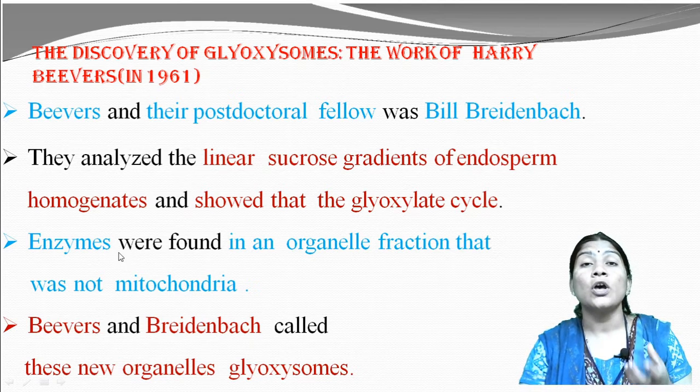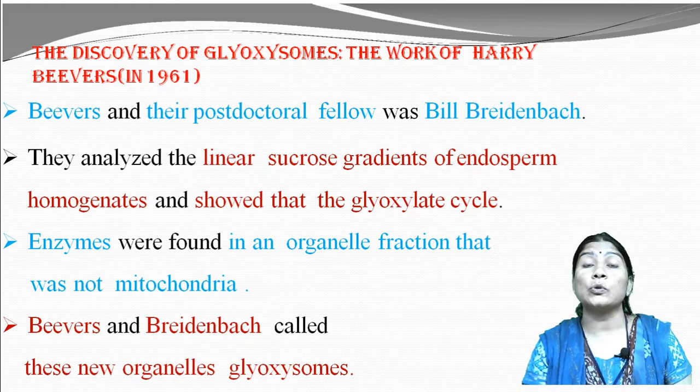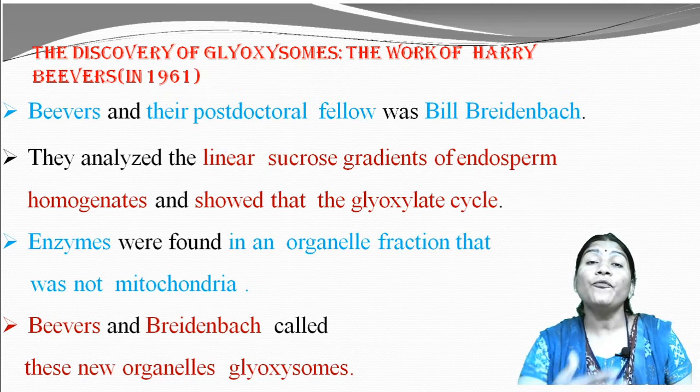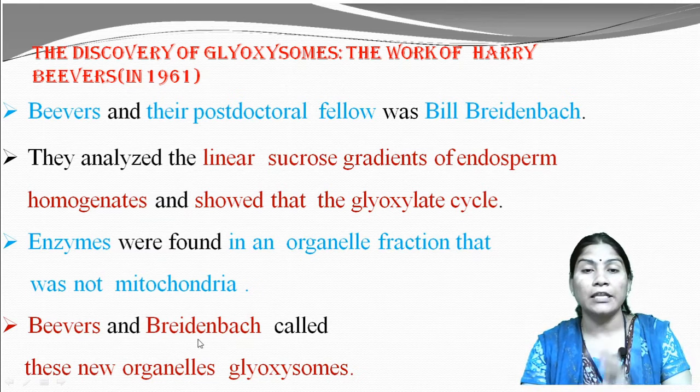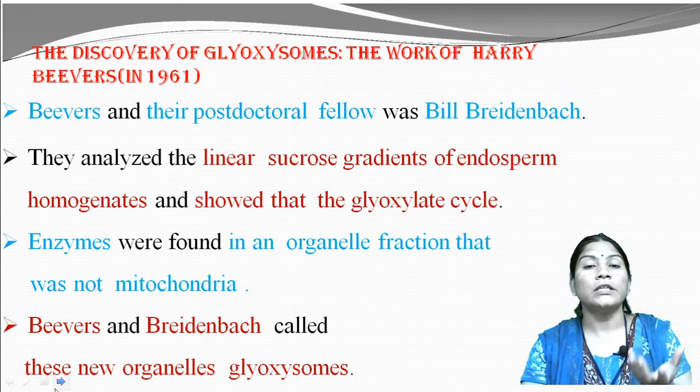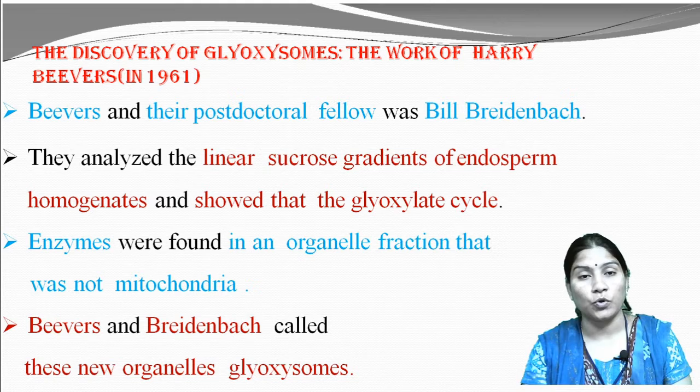The enzymes found in this organelle fraction were not observed in the mitochondria. Means in the glyoxysomes, the enzymes which are present are specific, they are not present even in the mitochondria. Beevers and Breidenbach called these new organelles, and they gave the name glyoxysome.